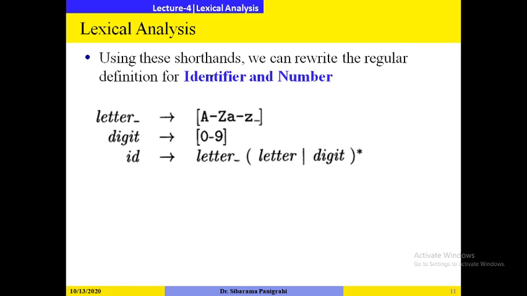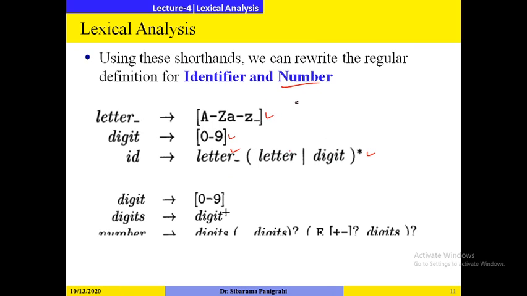Similarly, this one I have already told you. Letter is this, digit is 0 to 9, so letter or underscore, then any combination of letters or digits. Now let us go for number. For number, we use digit 0 to 9, digits, digit plus.